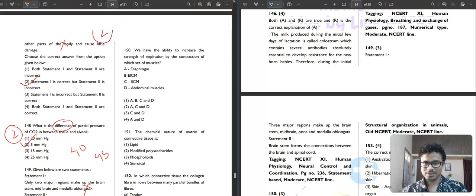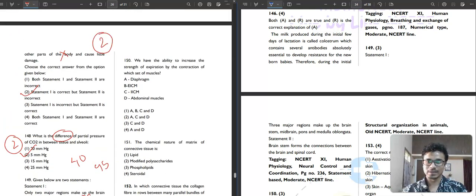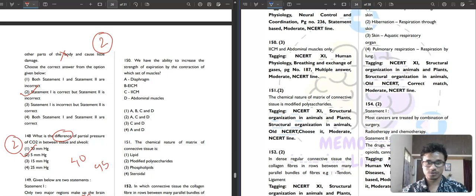The paper is very simple, but it will be a little bit lengthy because there are so many statement based questions. In this paper, you need to have patience. You should not lose patience. There are not many single choice questions, or one word answer questions. There are statements you need to read and then try to find what the correct answer is. Every question is easy, but you need to give the time and have the patience.